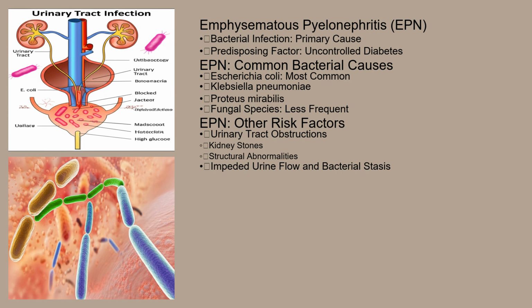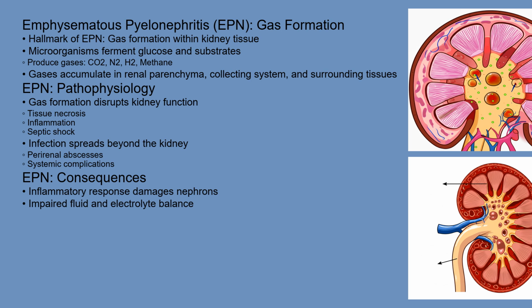A significant predisposing factor is poorly controlled diabetes mellitus. The high glucose levels in the urine provide a fertile environment for bacterial growth and gas production. Urinary tract obstructions, such as kidney stones or structural abnormalities, can also increase the risk by impeding urine flow and promoting bacterial stasis.